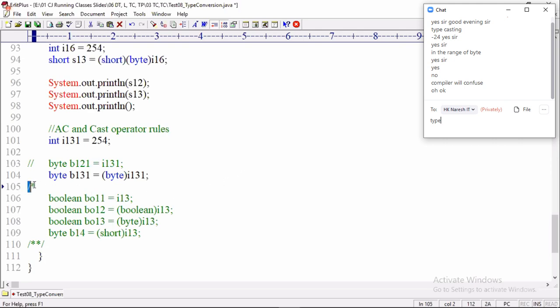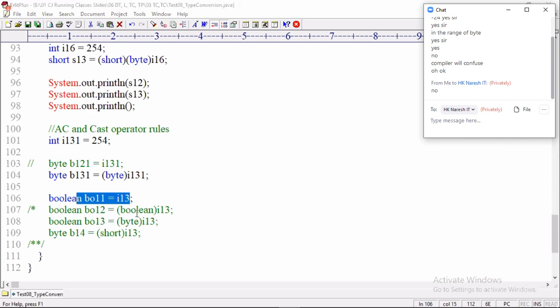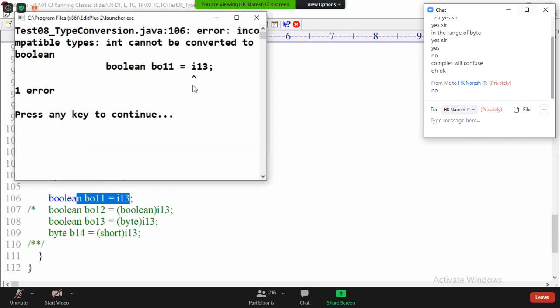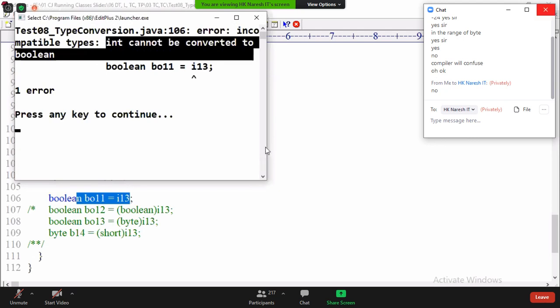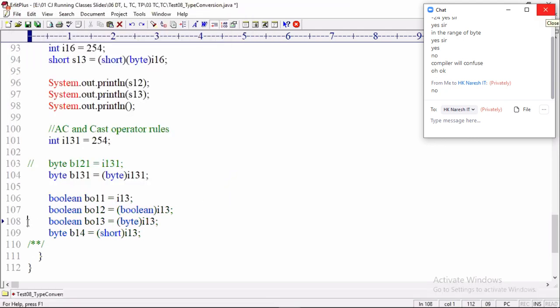Okay. Tell me, is this line compiled? No, because int and boolean are not compatible. Compiler throws error: int cannot be converted to boolean. Okay, now tell me, can I solve this type problem here? Type problem, incompatible types. Can I solve the type problem by using the cast operator?